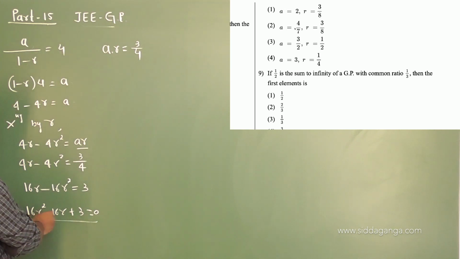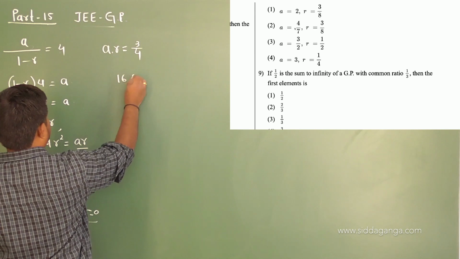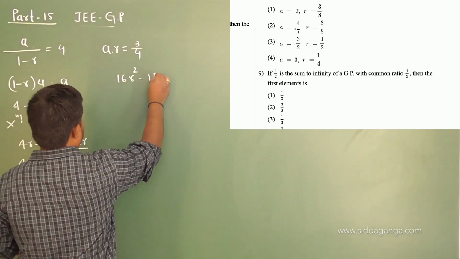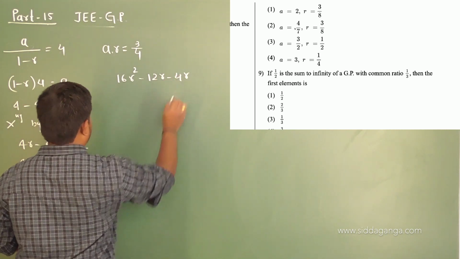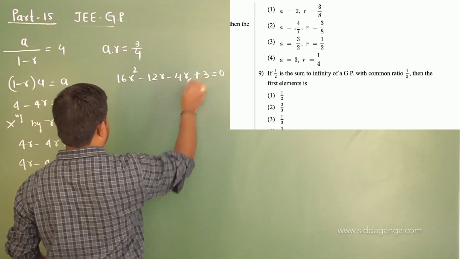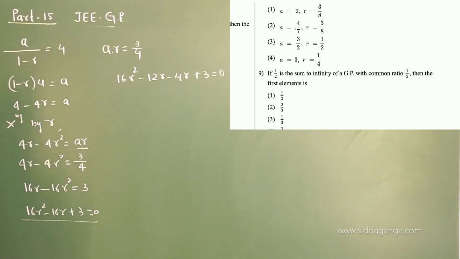Let me simplify. 16 into 3 is 48, so I can write 48 as 12 into 4. So 16r square minus 12r minus 4r plus 3 equal to 0.